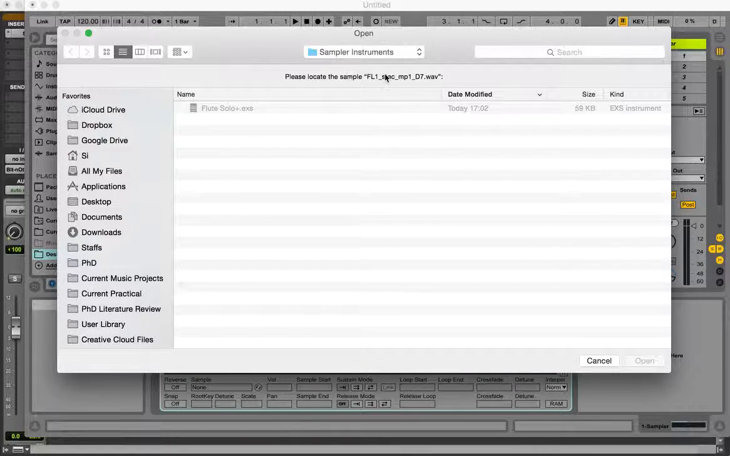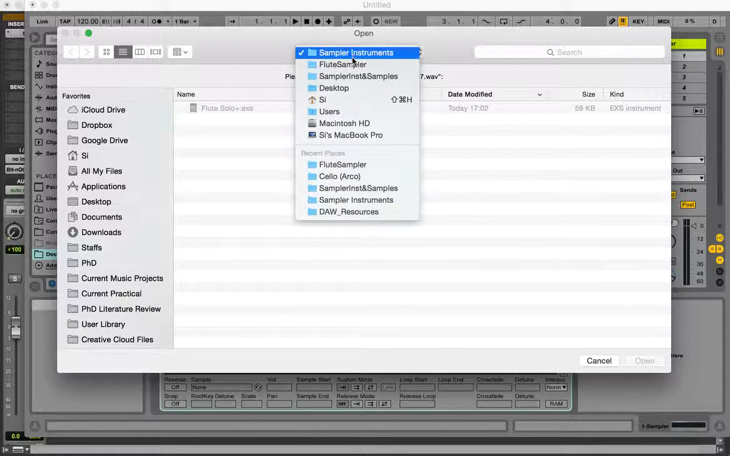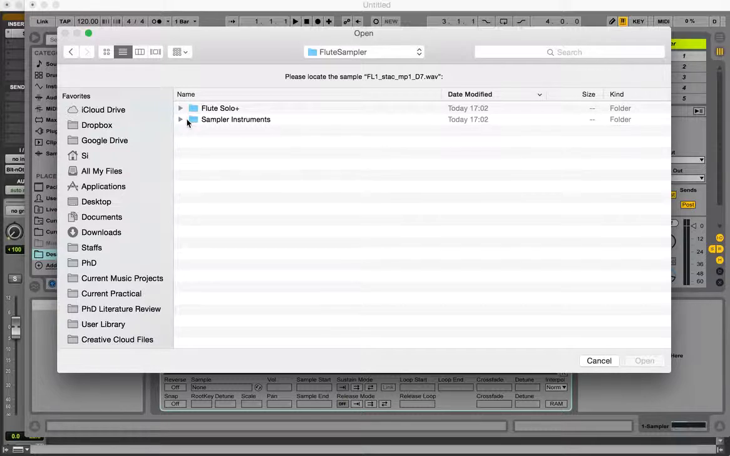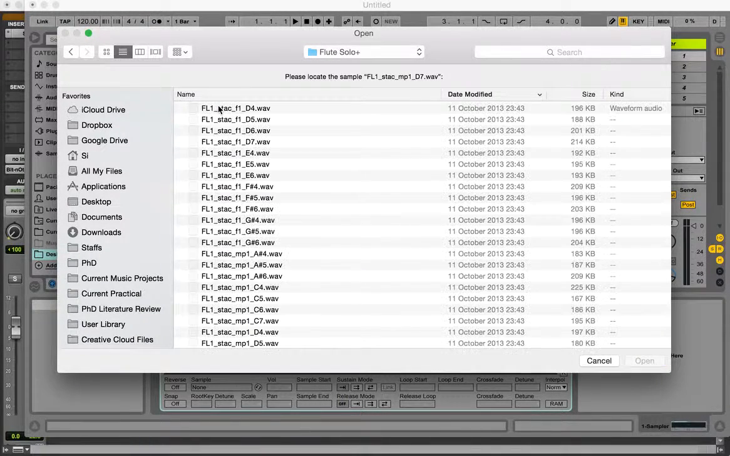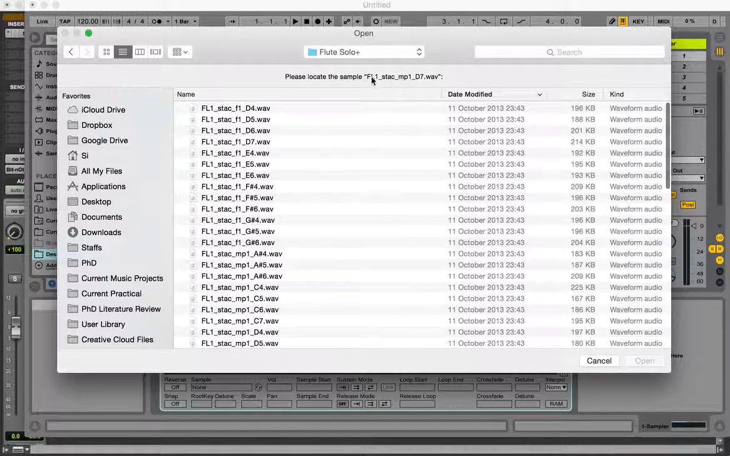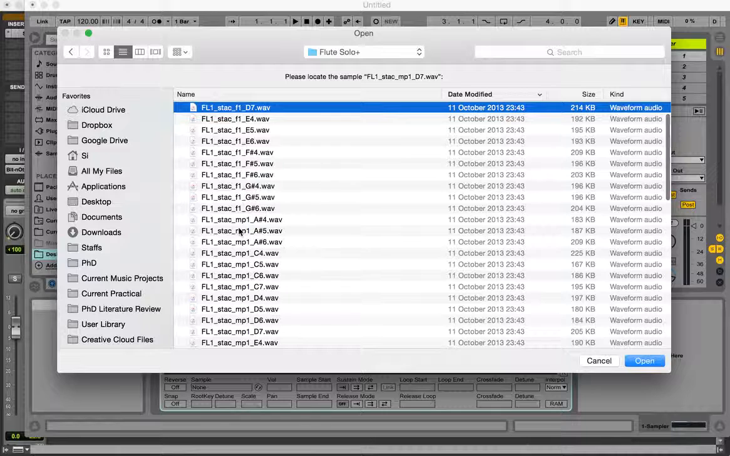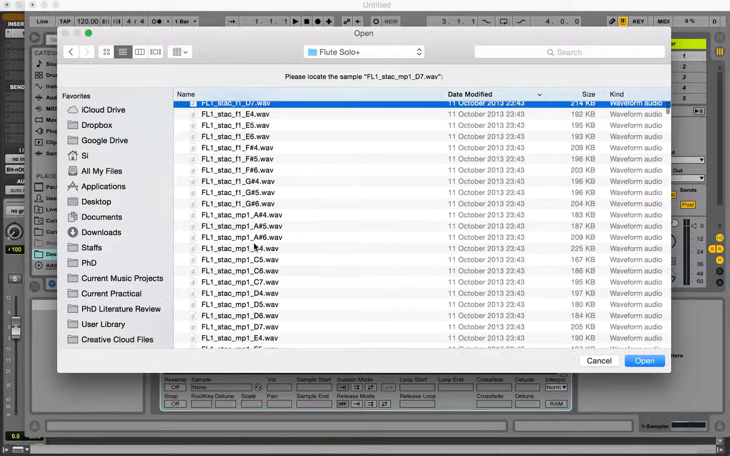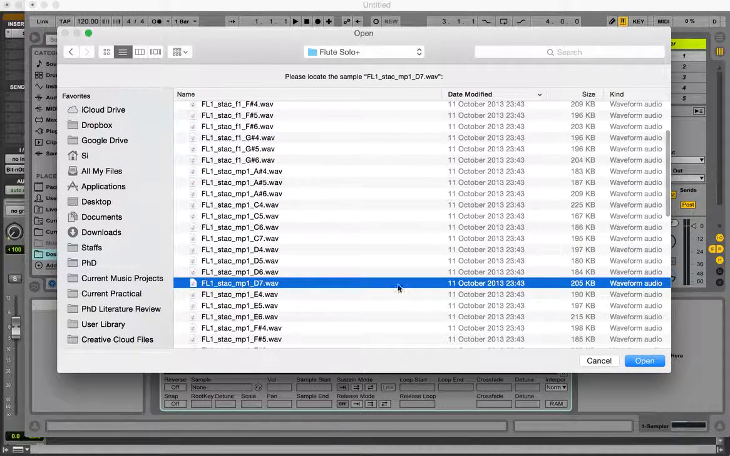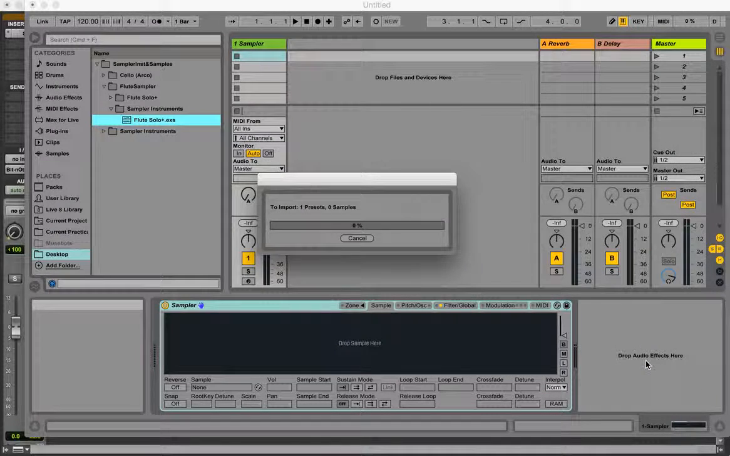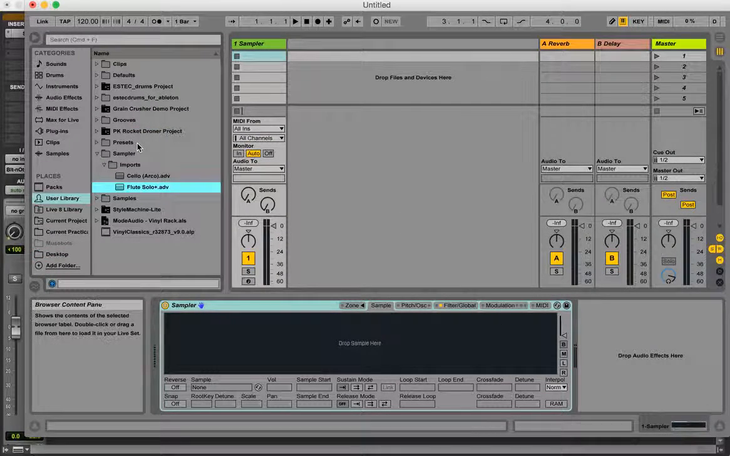Okay, and it's saying please locate this particular WAV file. So if I go back to my flute sampler and go to flute solo, here are all my files, so let's just look for that one. D7, FL1, it's the MP1, D7. And I can open up that. Okay, there we go.